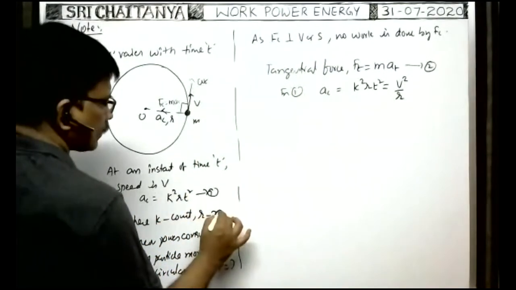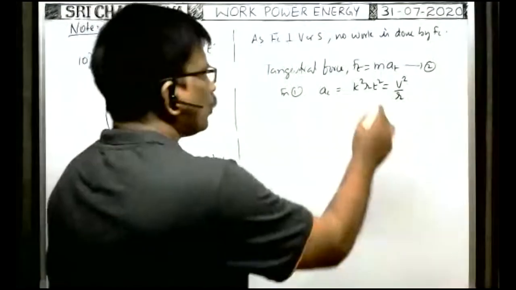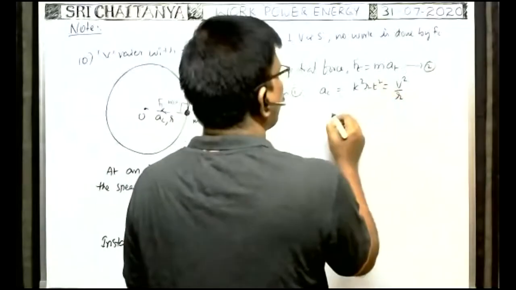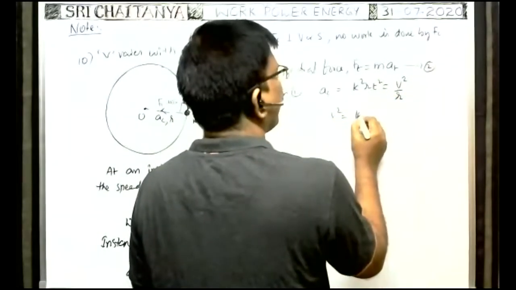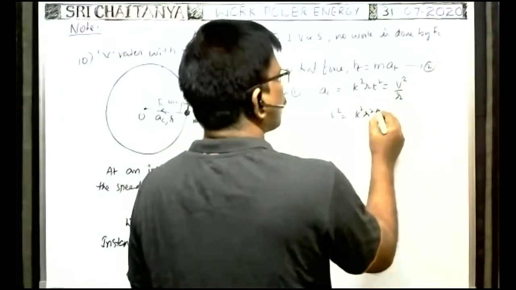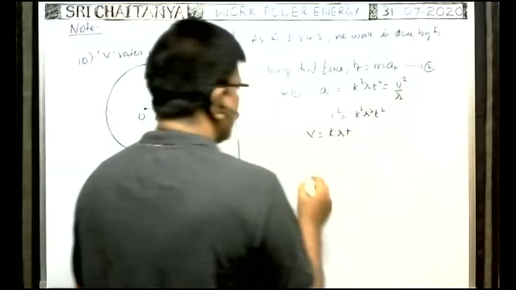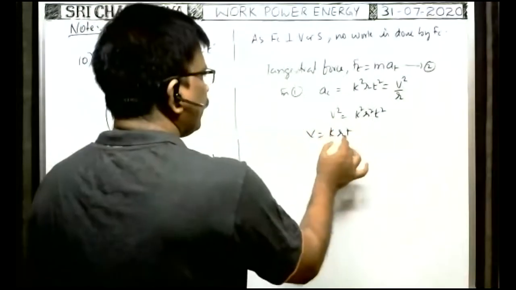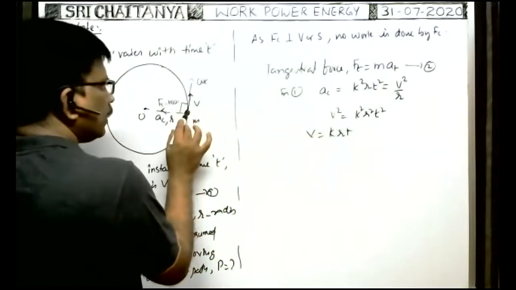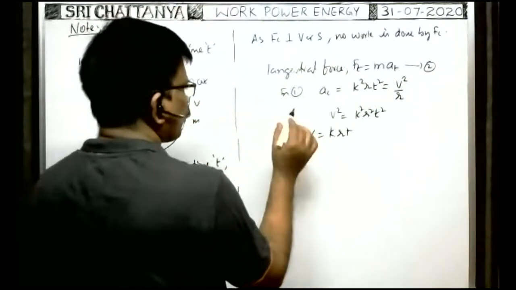So from this, v square is equal to k square r square t square, so v is equal to krt. So at any time t, the speed of the particle along the tangential direction is this.